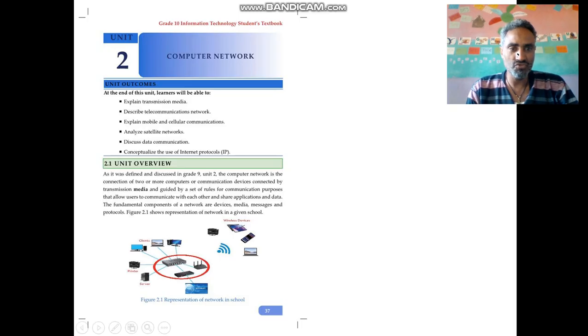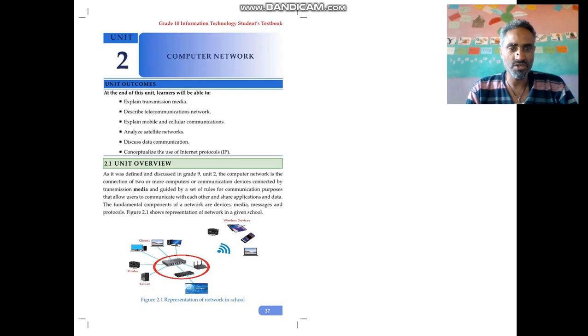It's easy enough to connect two computers and establish a network. But when we connect these two computers, how can we connect? We have to use transmission media, and the transmission media is guided by a set of rules for communication purposes, called the protocols and the software. Then they can share each other's data, or it's possible to share resources over a network. A minimum of two PCs can make a network.